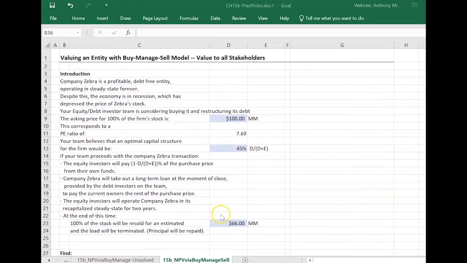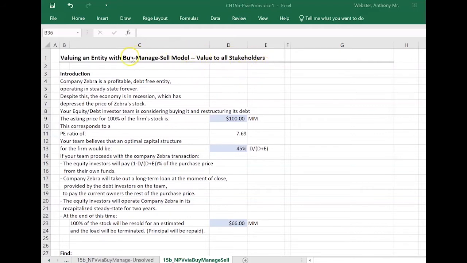Okay, so now let's do another problem where we're looking at the buy, manage, sell model. Again, we want value for all stakeholders, which is enterprise value. We'll get our estimate of enterprise value, compare that to Mr. Market's, et cetera, et cetera, et cetera.